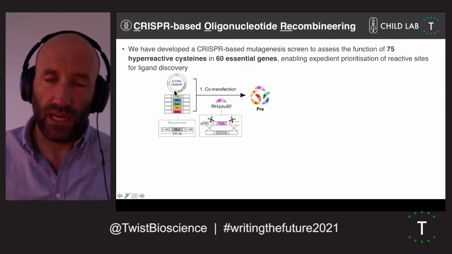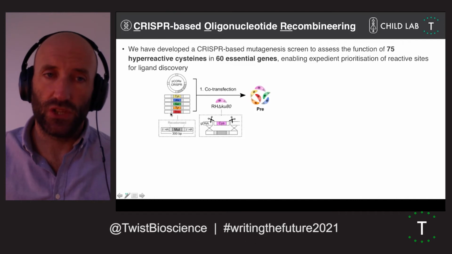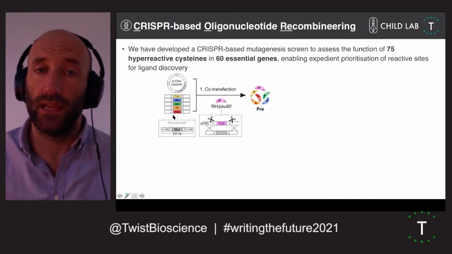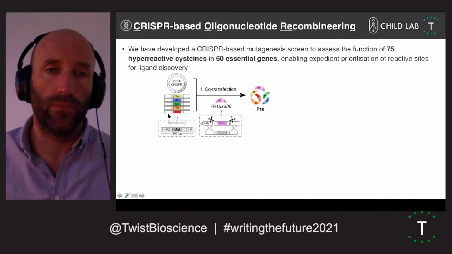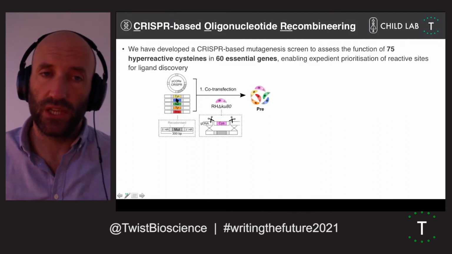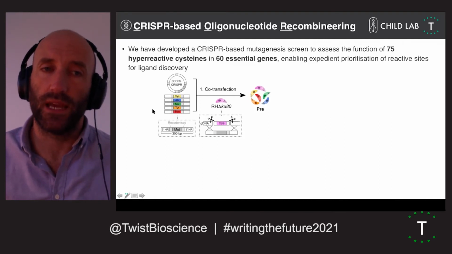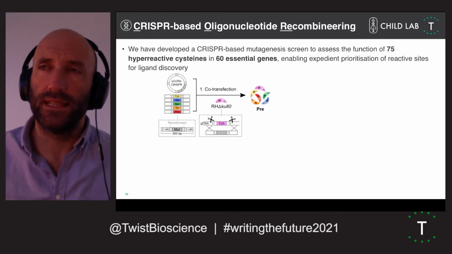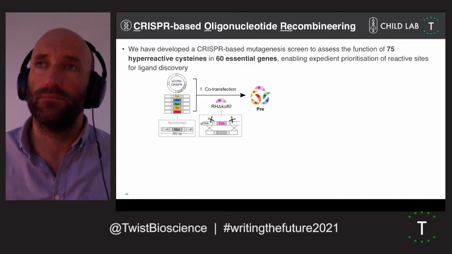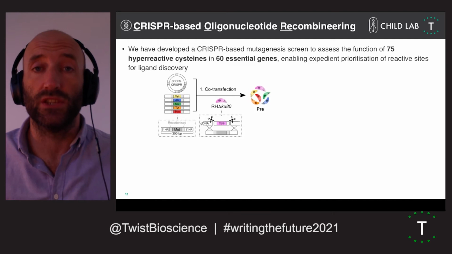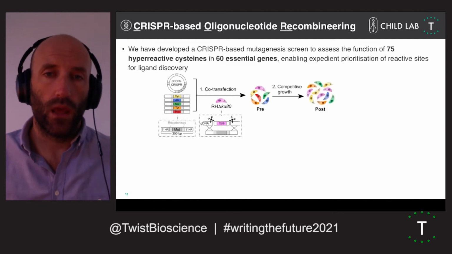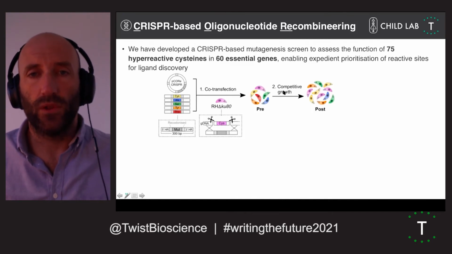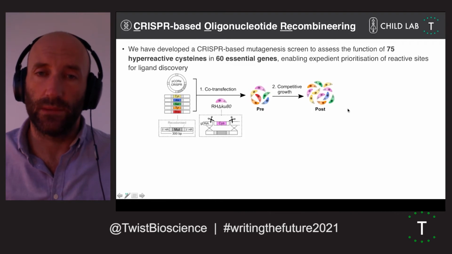We put in a range of mutations. We put in a synonymous cysteine mutation and a stop codon. We're only working with essential genes, and so we anticipate that this should recapitulate the knockout. And then we put in some traditional conservative mutations, alanine and serine, and then a more radical substitution with tyrosine, as work from the cancer field has indicated that a cysteine-to-tyrosine mutation is often associated with a protein-protein interaction destabilizer, a PPI destabilizer. We generate this transfection, we sample this as a pre-sample, we then follow this through a period of competitive growth, and then sample this as a post-sample.